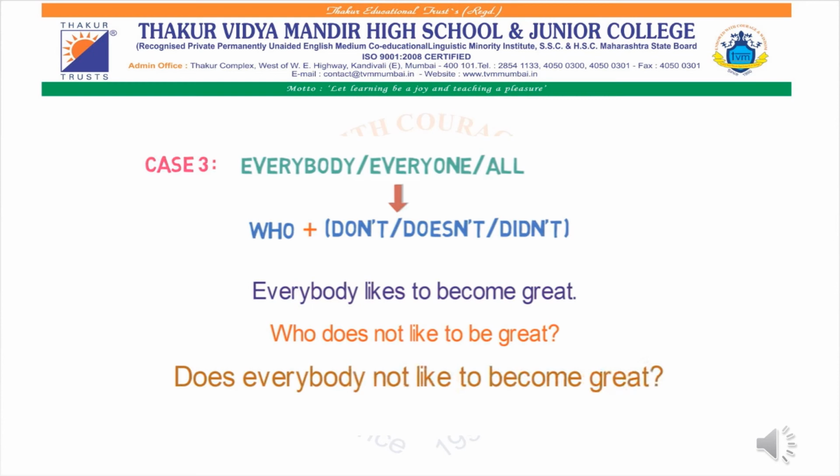So these are the three cases. If helping verb is not provided, then instead of never you have to add ever. Instead of no, you have to add any. And in the third case, if in any particular sentence everybody, everyone or all is written, instead of that we have to write who plus don't, does not, did not, and accordingly you will have to shuffle without changing the meaning of the sentence.